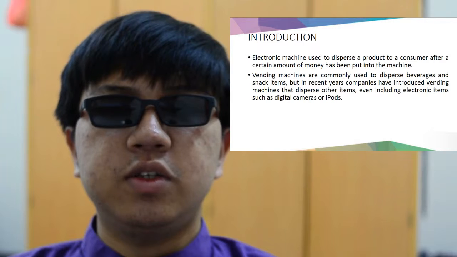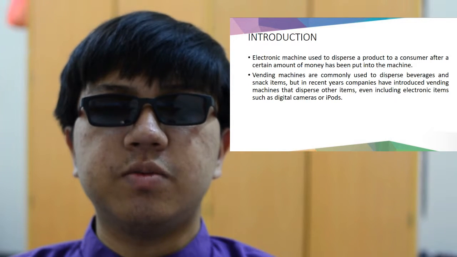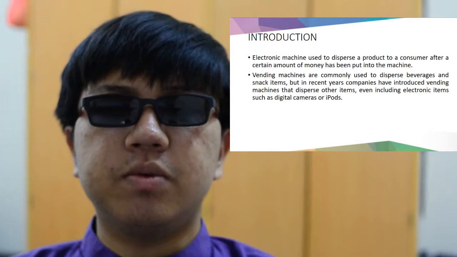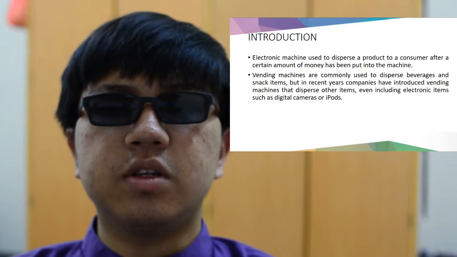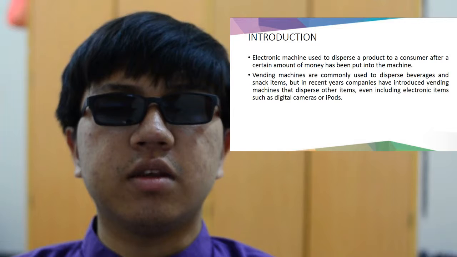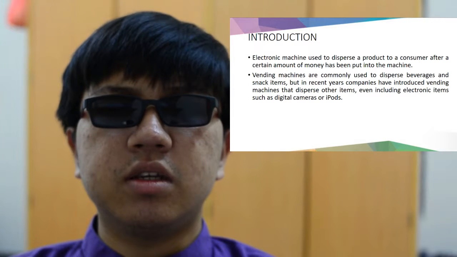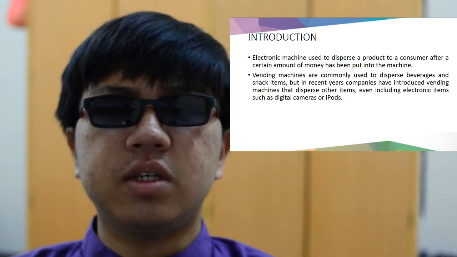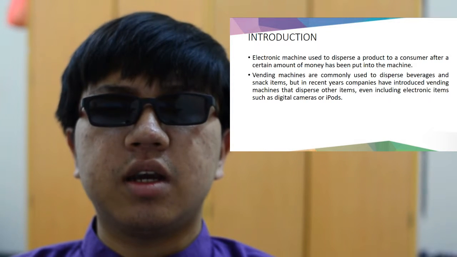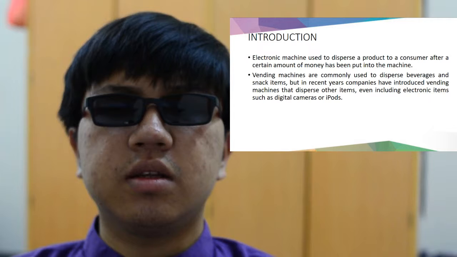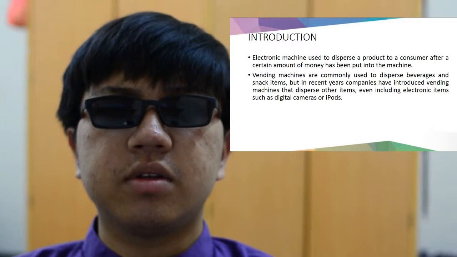First of all, the introduction. A vending machine is an electronic machine used to dispense a product to a consumer after a certain amount of money has been put into the machine. Vending machines are commonly used to dispense beverages and snack items. But in recent years, companies have introduced vending machines that dispense other items, even including electronic items such as a digital camera or iPod.